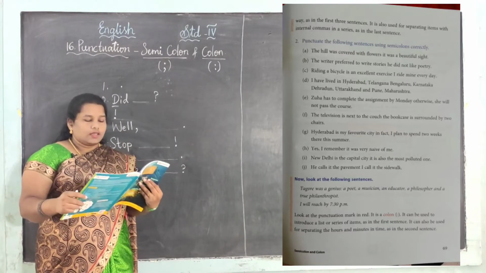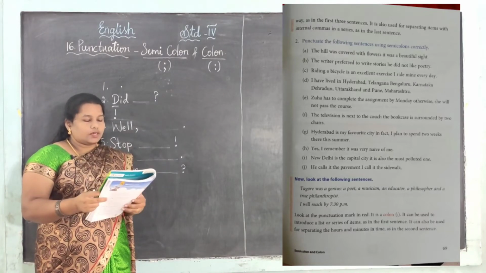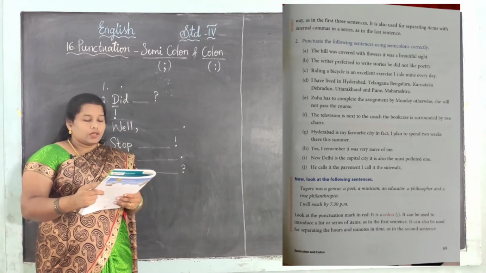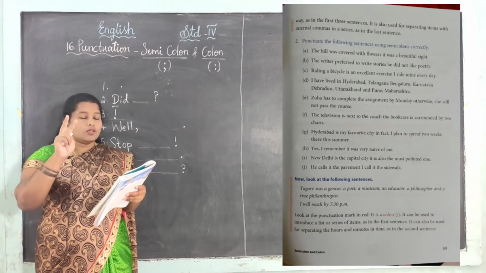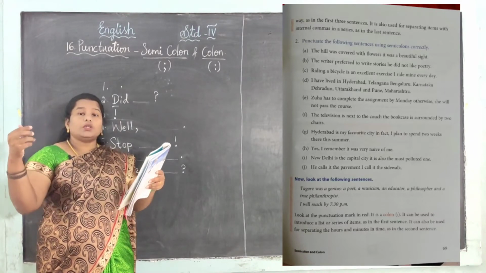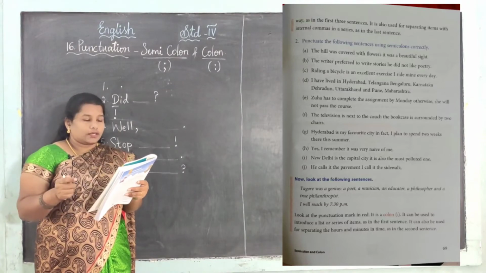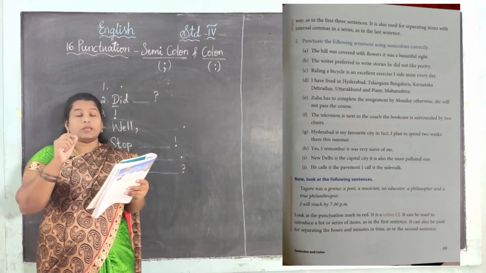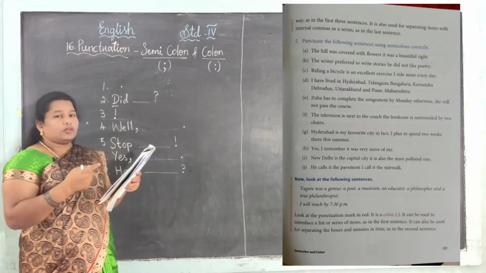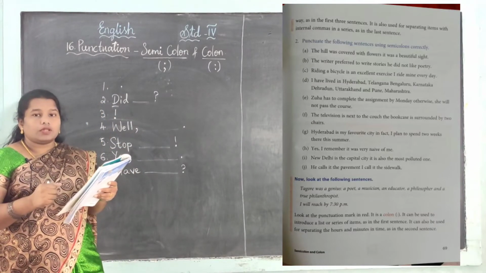See the first one. The hill was covered with flowers. It was a beautiful sight. See, there are two sentences. Okay, so we want to join the two sentences as one. So we want to use the comma. Semicolon. We are learning semicolon now, right? Where do we want to use the semicolon here?